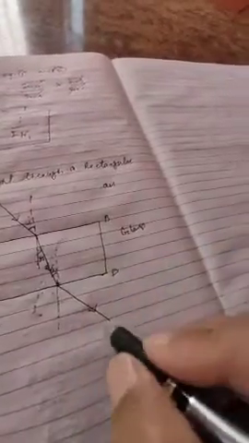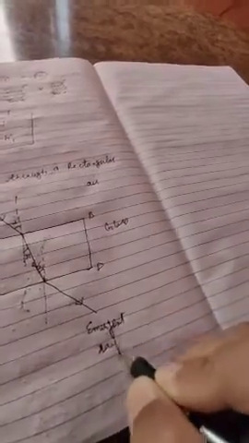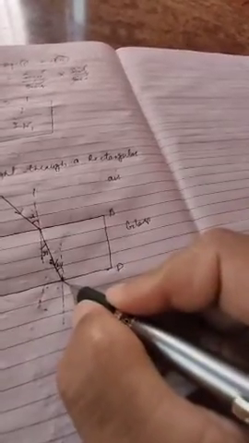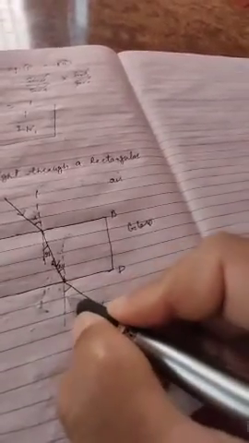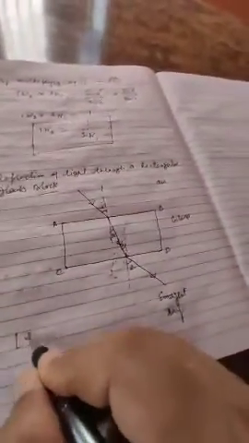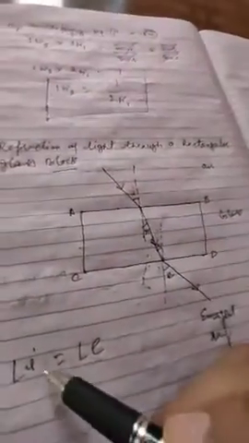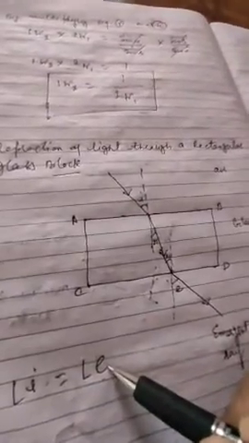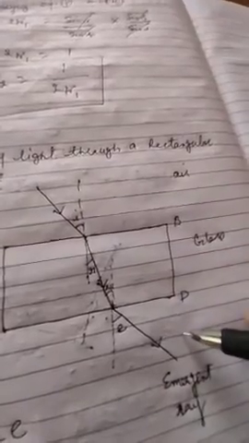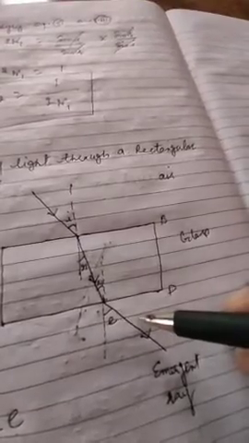This ray is known as the emergent ray, and this emergent ray with the normal makes an angle of emergence. Note down this point: the angle of incidence is equal to the angle of emergence, because this medium is air, and here the medium is also air. So that is why the angle of incidence is equal to the angle of emergence.